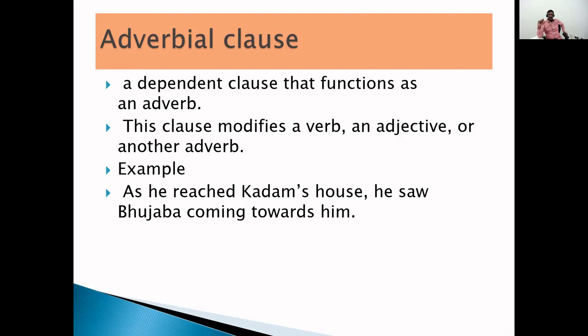As he reached Kadam's house, he saw Bujaba coming towards him. So, here, adverbial clause modifies an adjective or verb or another adverb. It is dependent on the next clause. See, as he reached Kadam's house, it is not giving complete meaning independently unless the second sentence is there. So, adverbial clause is always dependent.